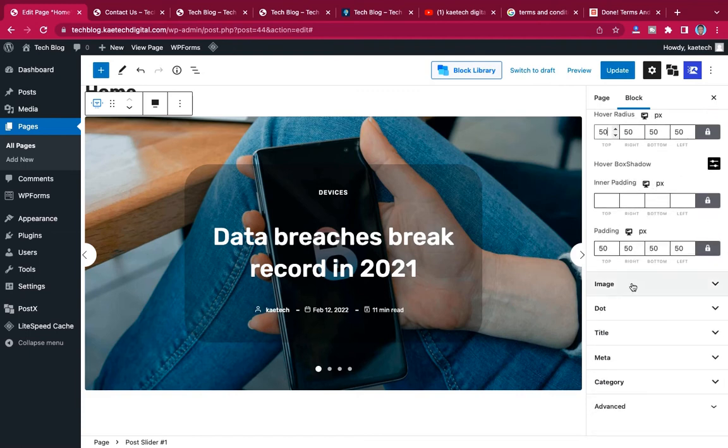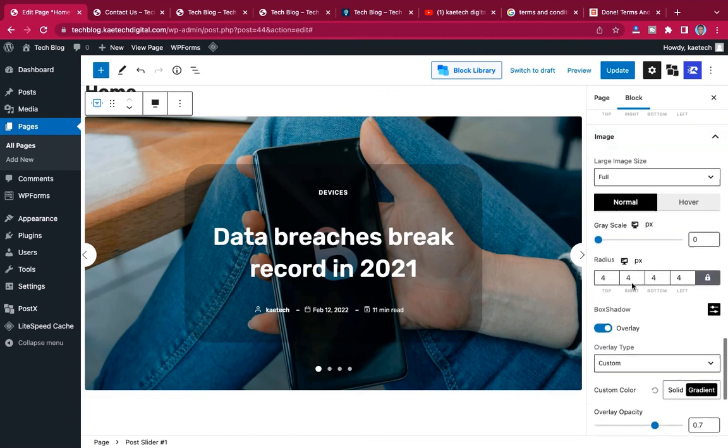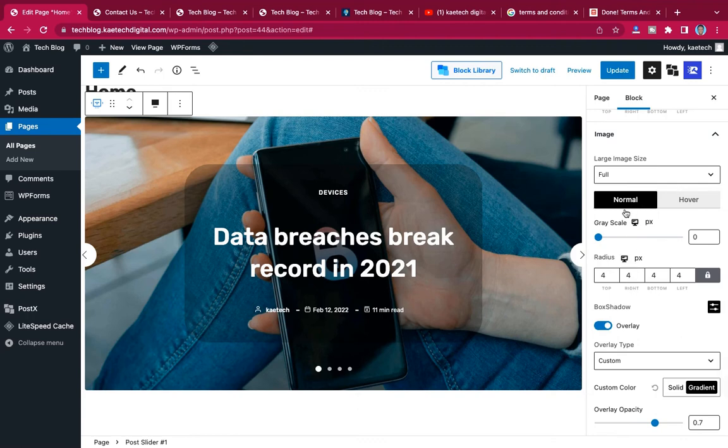Now this is the image. Now with the image, we want it to be normal, but when we hover on it, okay, we'll give it like a grayish style. So when we hover on it, it's going to be like this one. Okay, you can reduce it the way you want it, so that when you hover on it, you see that it changes. Okay, that is it.